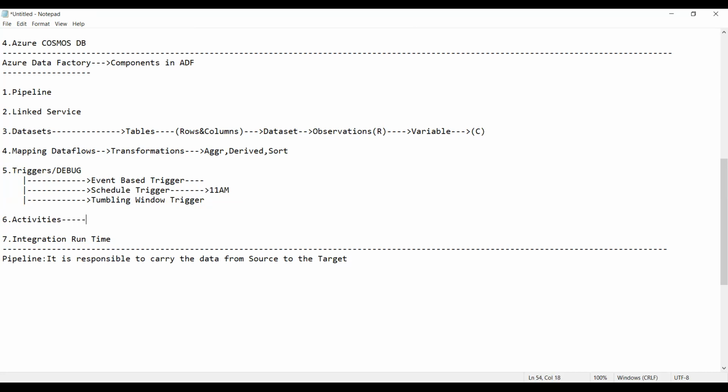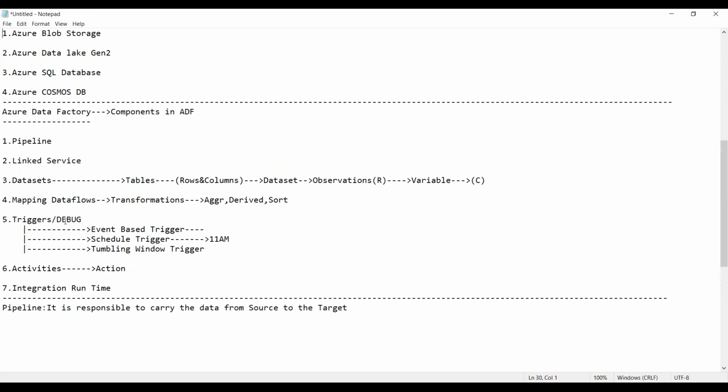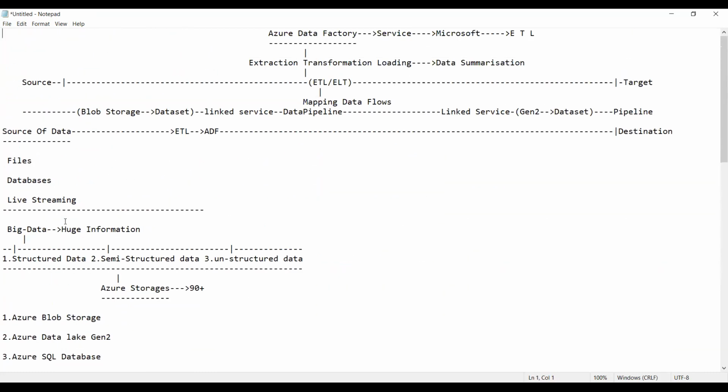Now, guys, the next one is activities. What do you understand by activities? It is the action you want to perform on the data, guys. What is that action? Here you have a data pipeline, so what do I want to do? Here I want to perform the action. That action is nothing but, guys, I want to copy this. I want to copy.